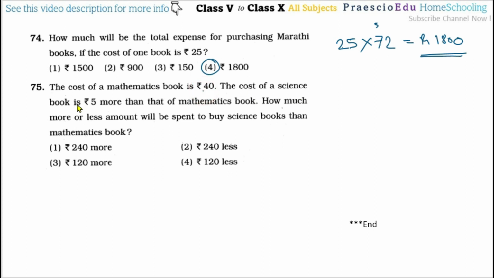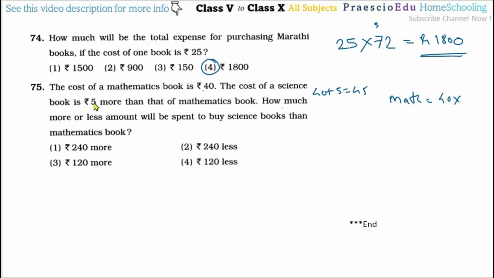Then question number 75, the cost of a mathematics book is rupees 40. The cost of a science book is rupees 5 more than that of mathematics, which means 40 plus 5, so 45 rupees for one science book. Then how much more or less amount will be spent to buy science books than mathematics? So for mathematics, how many books are there and what is the price?